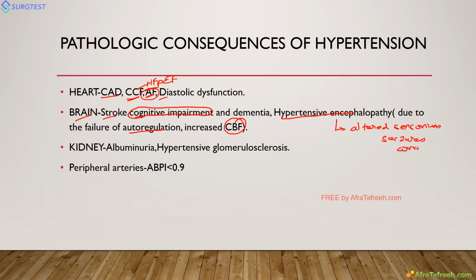Next, it can also affect the kidney, causing albuminuria and hypertensive glomerulosclerosis, and finally it causes CKD. It also affects the peripheral arteries, leading to atherosclerosis of the arteries and peripheral artery disease. Whenever the ankle brachial pressure index is less than 0.9, it is peripheral artery disease.